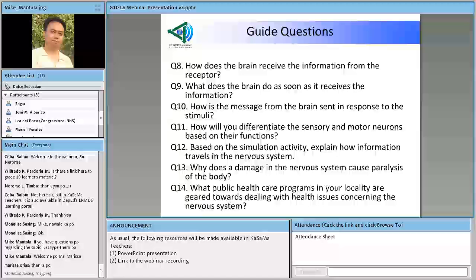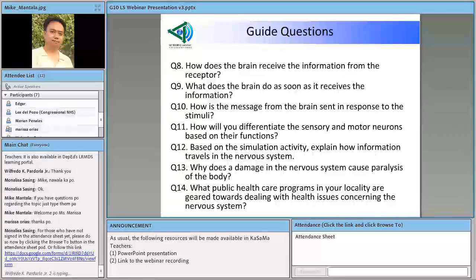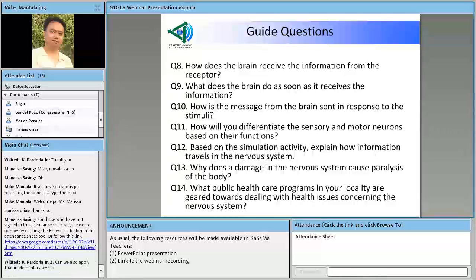Okay? And then, after performing the activity, here are the guide questions. Okay? How does the brain receive the information from the receptor? Paano ba nare-receive ng brain yung information? So, merong stimulus situation. The stimulus situation is received by certain receptors in the organ, and then the organ relays the signal or the message to the sensory neurons and then to the brain. Okay, so that's how the brain receives the information from the receptors.